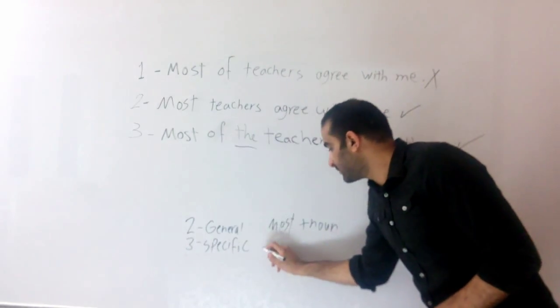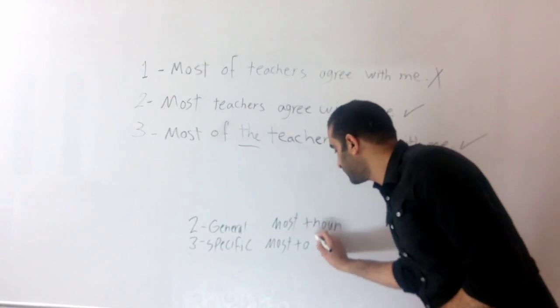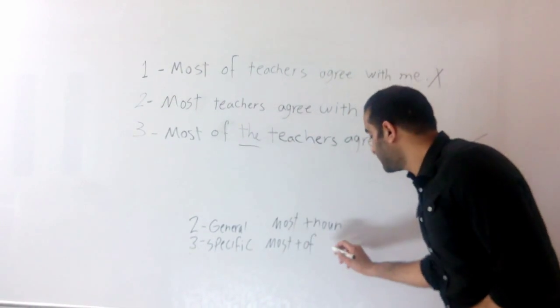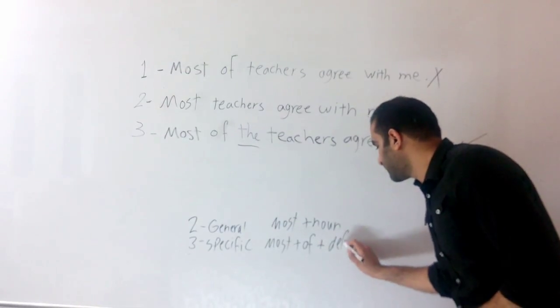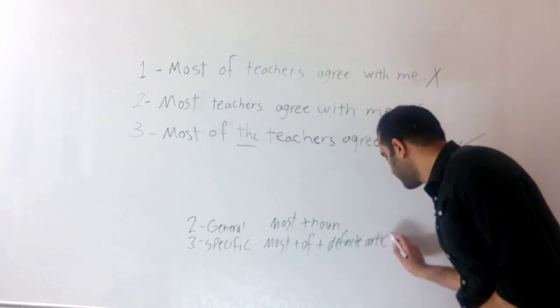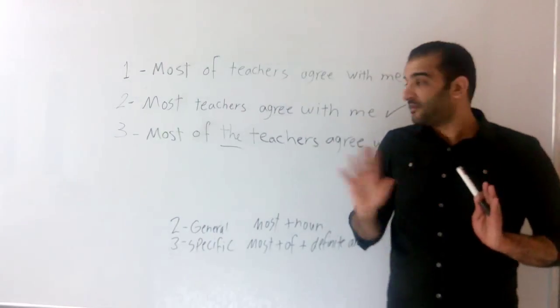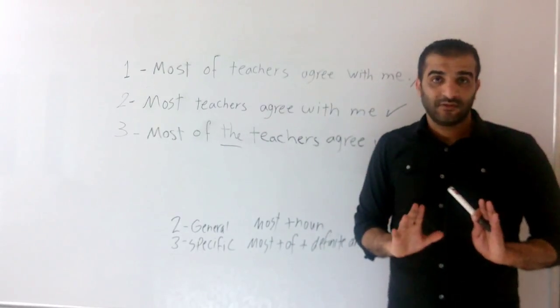Specifically, we use most plus the preposition of plus the definite article. Then, do we only use the definite article after most of?